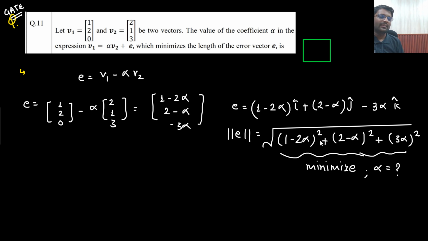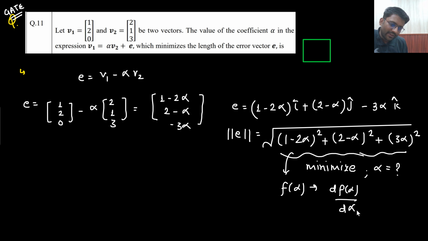What does that mean? Let's say this function is f. I am calling this function f of alpha. So what I will do is simply differentiate it with respect to alpha and put that equal to 0. From here I will get the value of alpha. I need to minimize it, no? So just simply differentiate it.